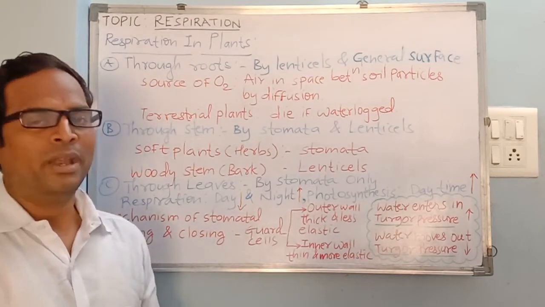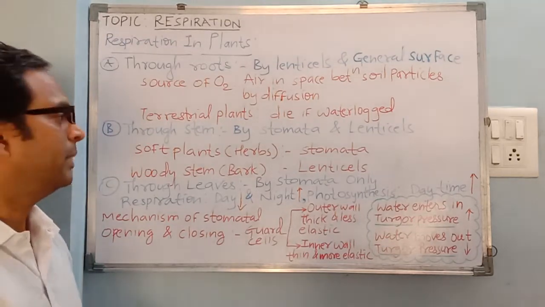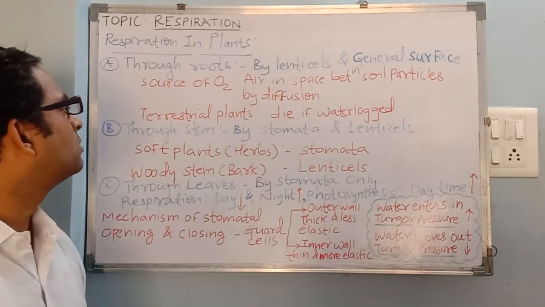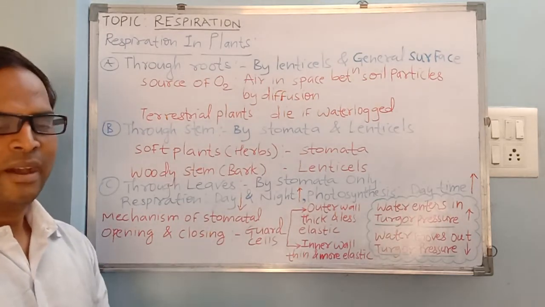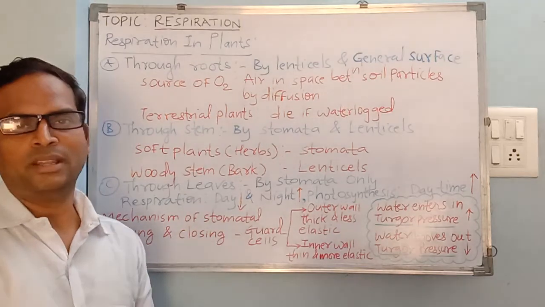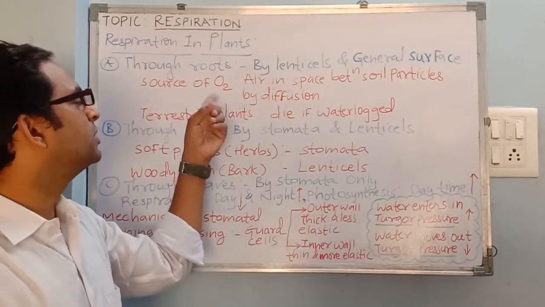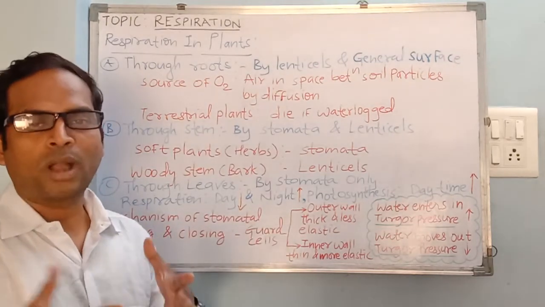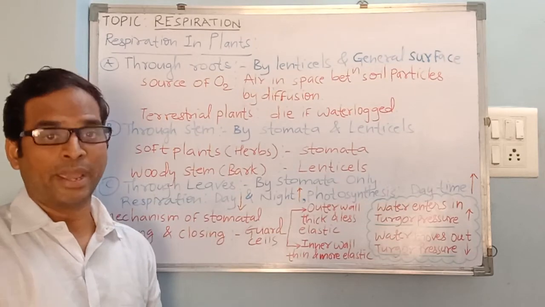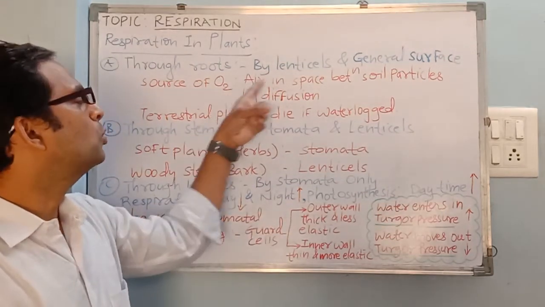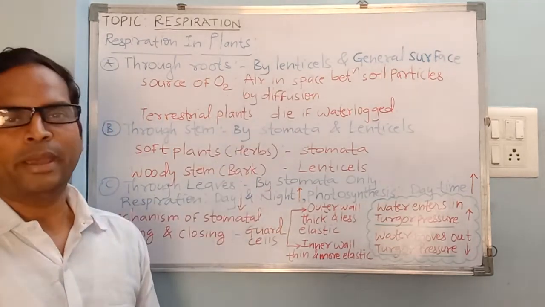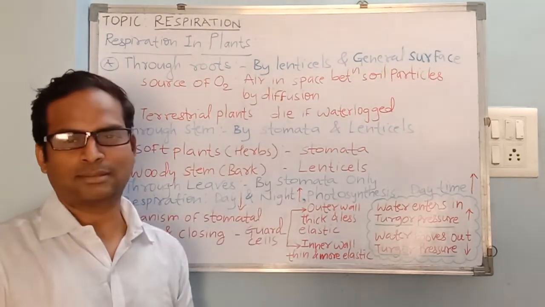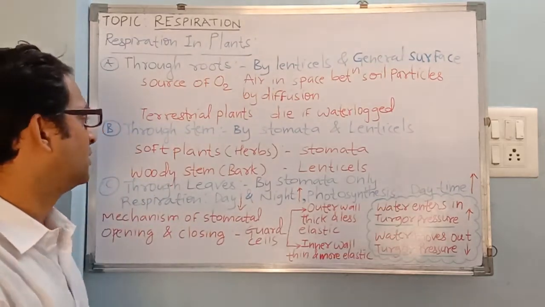When you go one by one, what parts and how they help in respiration, we have this first part as roots. So when you say roots, they are in direct contact with the oxygen present in the soil. The source of oxygen is obviously the soil particles, and what comes in contact with this oxygen is root hair. So roots respire with the help of small openings present on the surface, and those openings are called lenticels. Also they respire through the general surface.